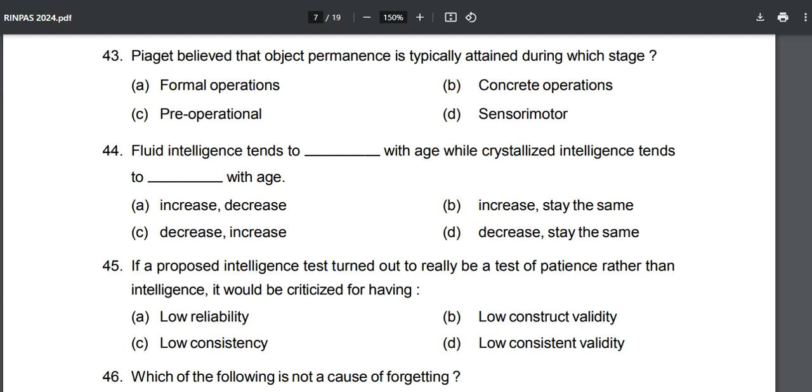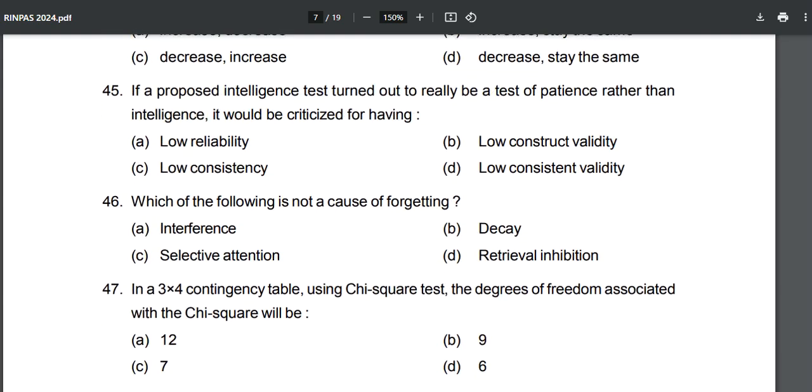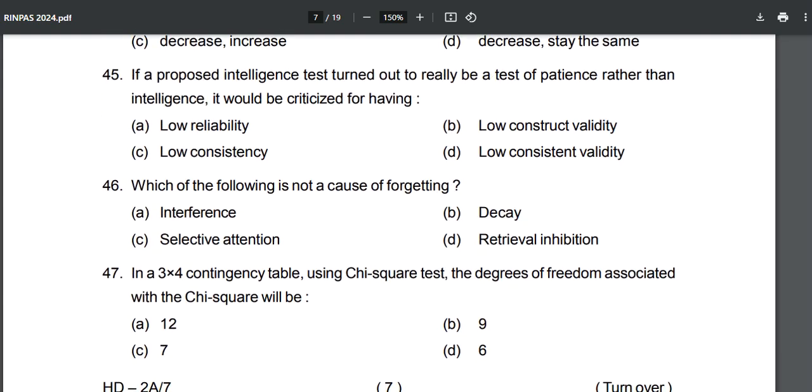Now, next one is 45. If a proposed intelligence test turns out to be really a test of patience rather than intelligence, it would be criticized for having what? First of all, we are not talking about reliability and consistency. We are only talking about validity. Over here, what is a test of intelligence? We have constructed it, so it will have low construct validity. Okay, we are not having a prior test because it is testing our patience.